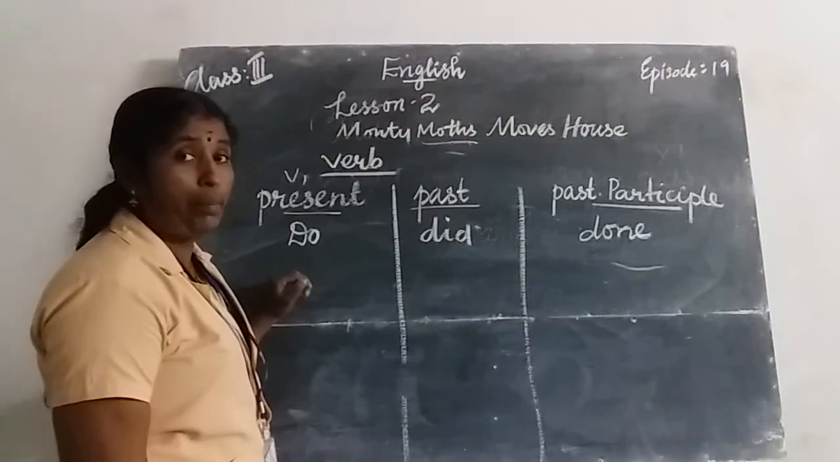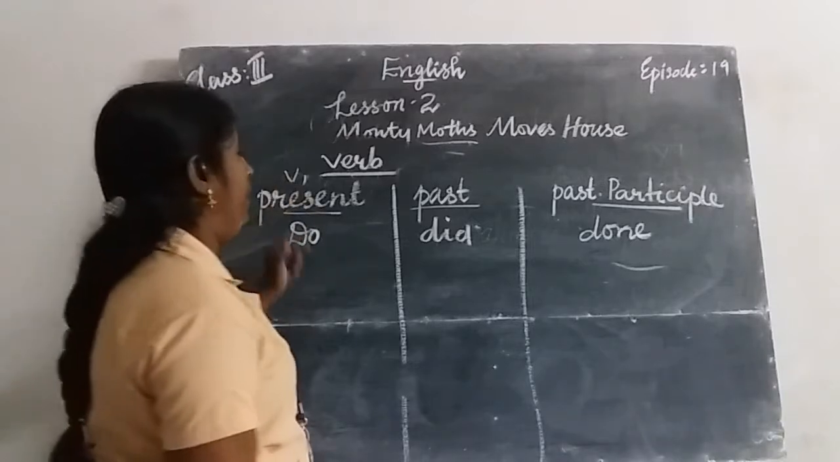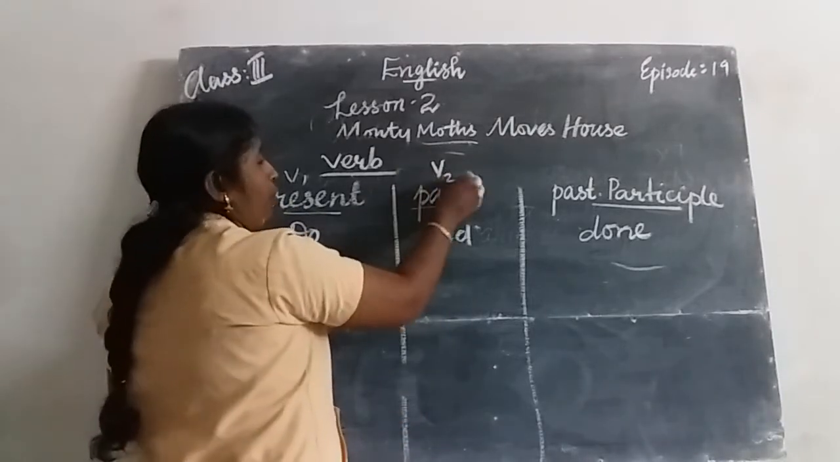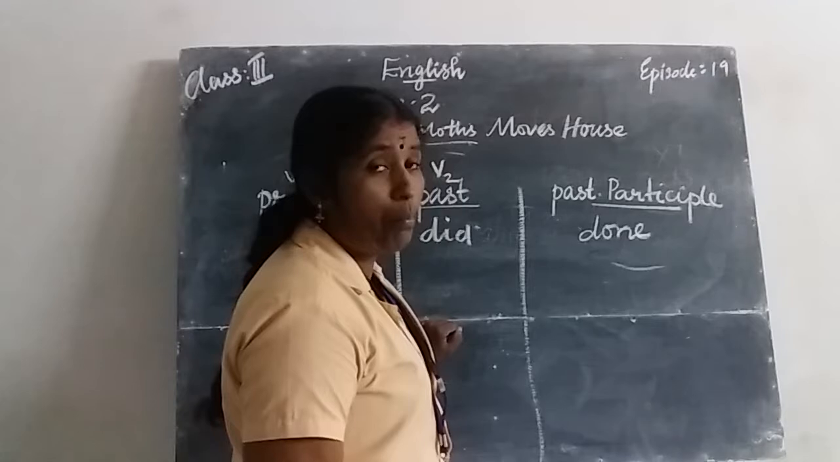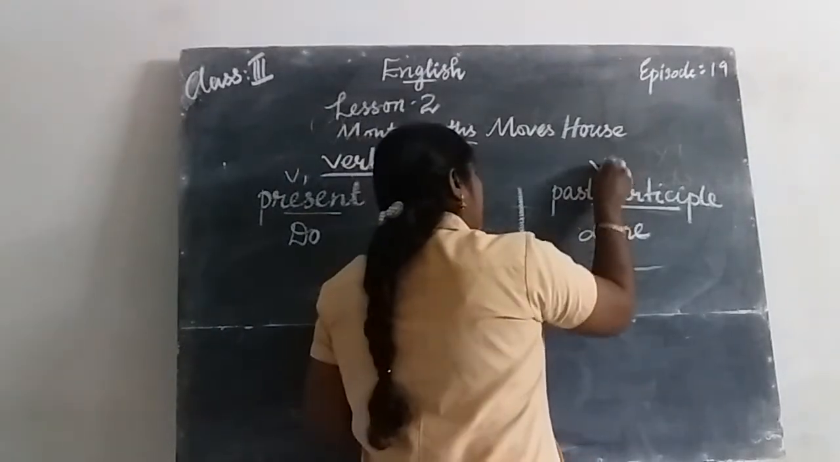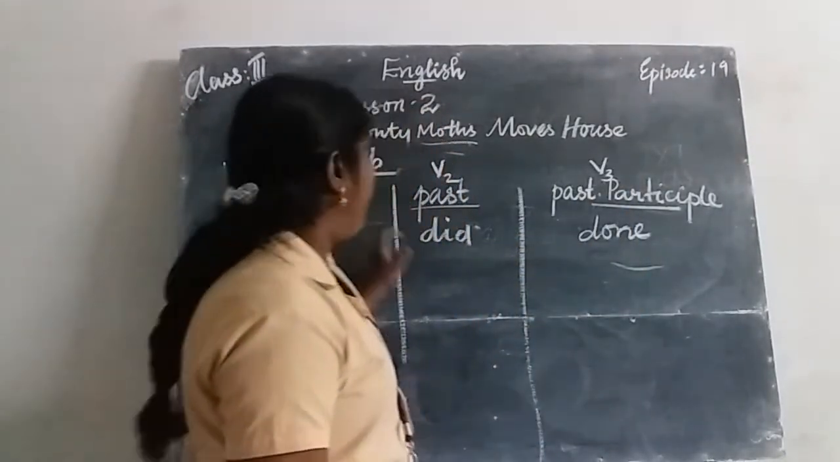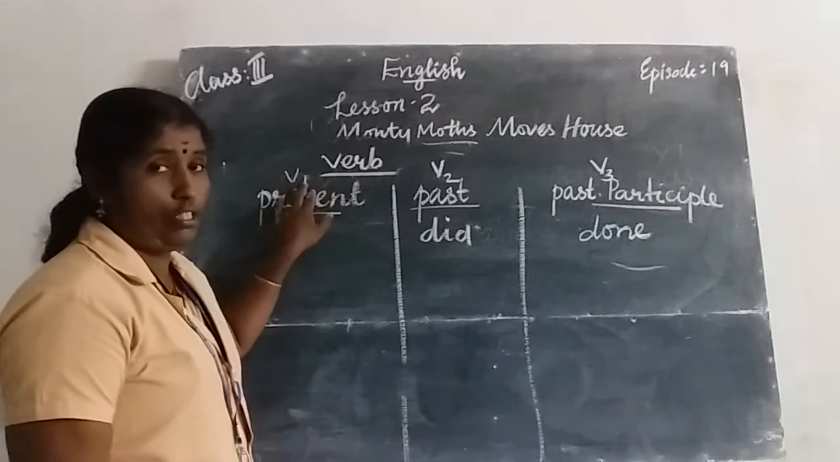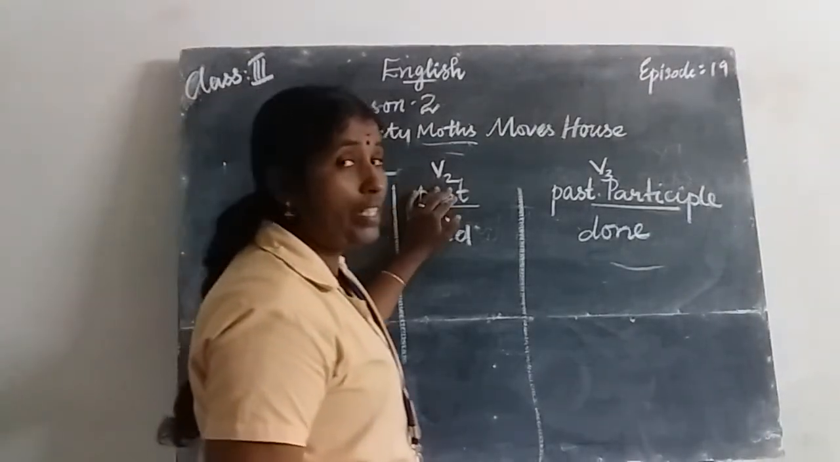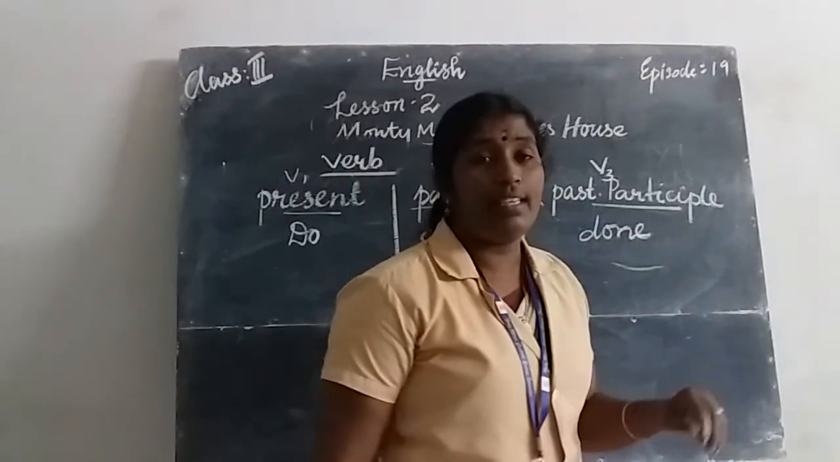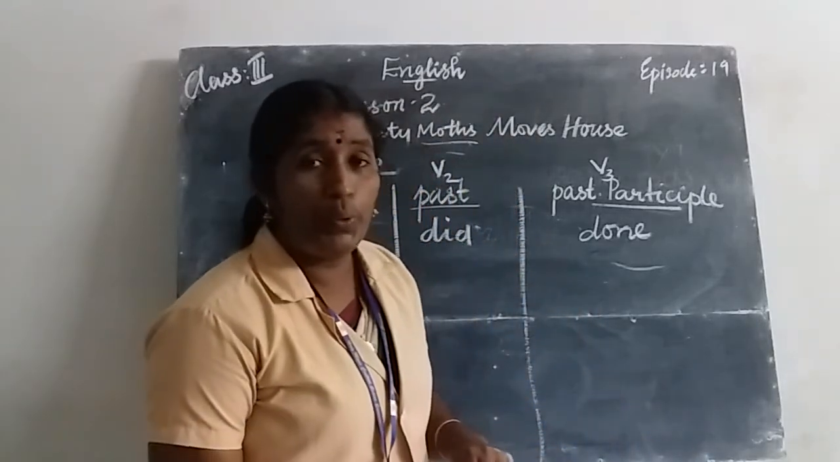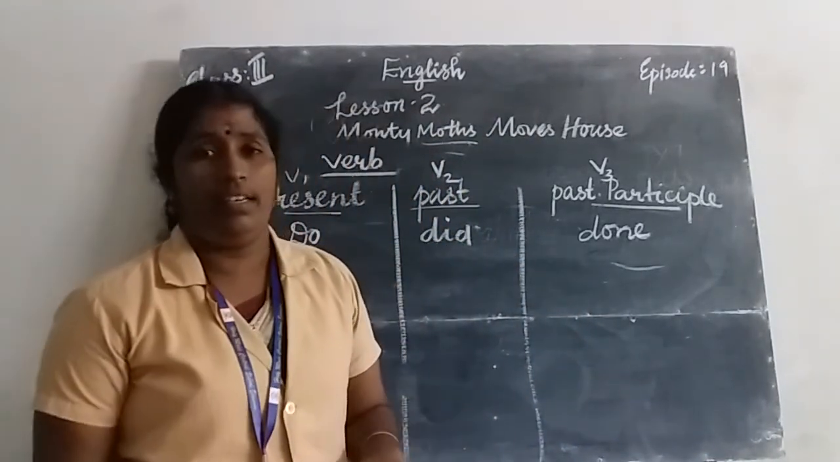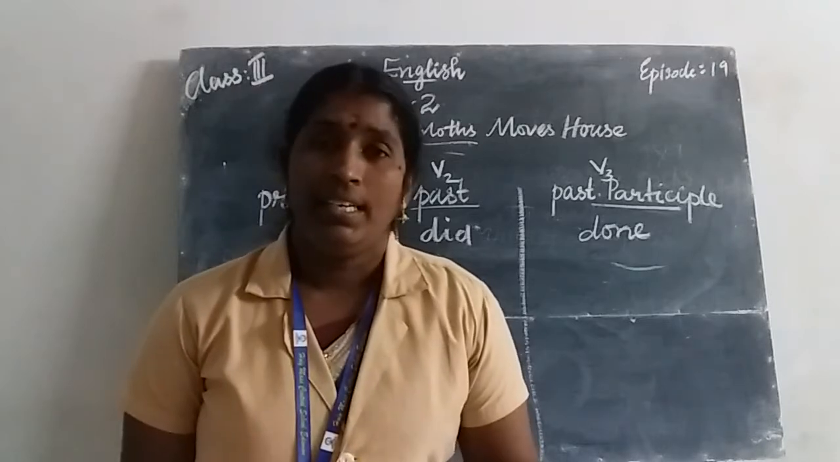The root form of the verb is in present tense, V1. Then this is V2, verb 2, the second form of the verb, past tense. Then this is the V3 form. V1, verb 1, is the root form. Verb 2 is the past tense. Verb 3 is the past participle. Do, did, done.